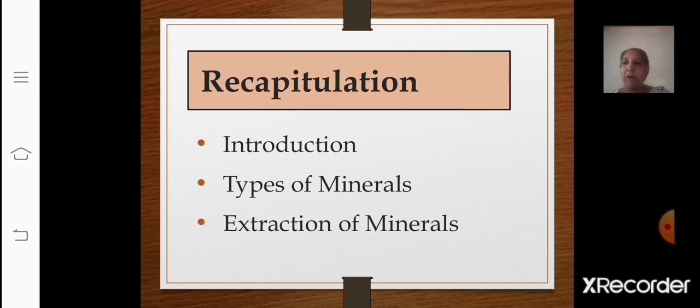We saw the meaning of each type separately. Metallic minerals were again divided into ferrous minerals and non-ferrous minerals. Then we saw the extraction of minerals. The methods used for extraction were mining, drilling, and quarrying. Mining was divided into open cast mining and shaft mining. So in our next session, we'll be starting with the distribution of minerals all over the world as well as in India. So we'll see you in the next session with a new topic.